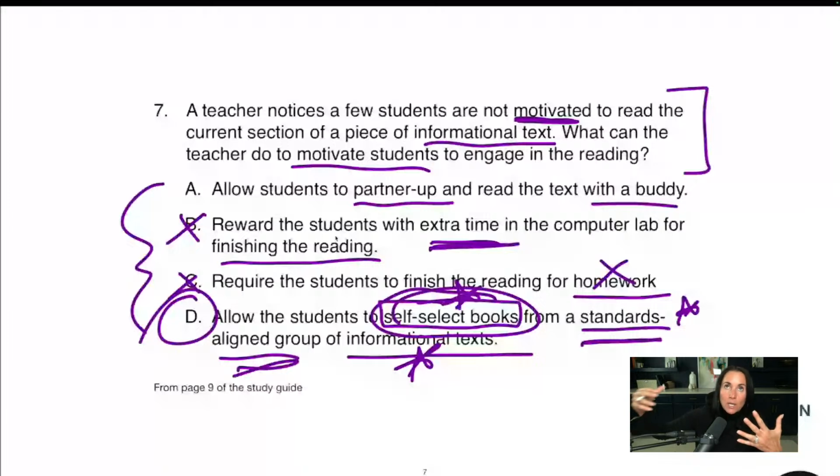We don't want them just kind of going all, I mean, I don't really care what they're reading, to be honest. I was a reading teacher in high school. I had students who struggled to read in high school. I didn't care what they were reading. I just wanted them to read, but these were 15 to 18-year-old kids, so it's a little different.